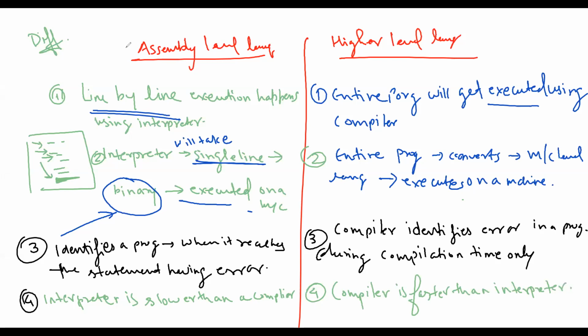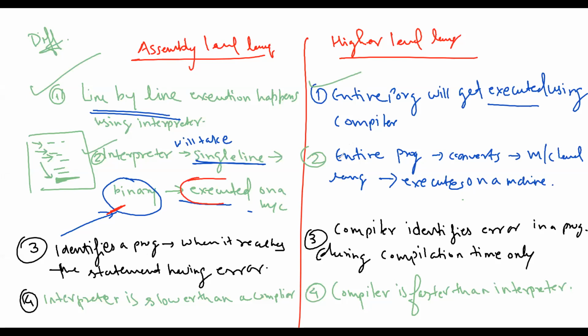We understood the first point. Line by line execution happens in assembly level language. In higher level language, the entire program gets executed using the compiler, and we know the journey. Second part: the interpreter will take a single line or statement, convert it to the binary form and execute it over a machine in assembly level language.